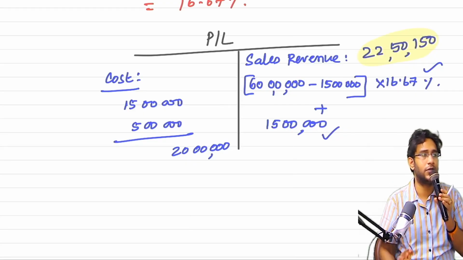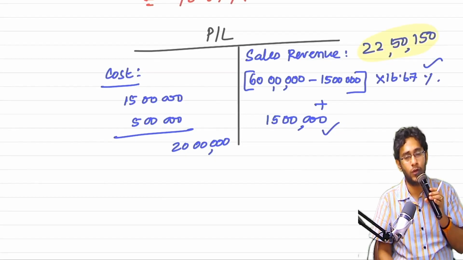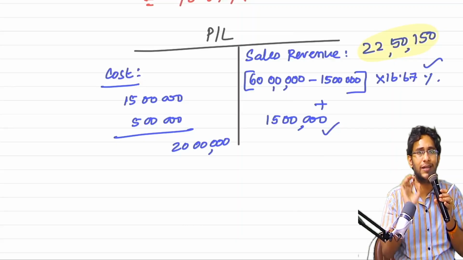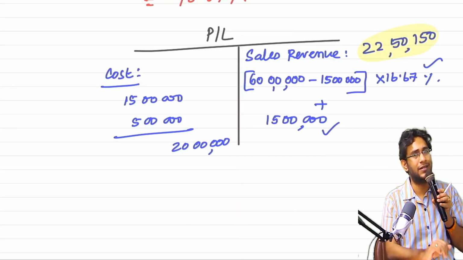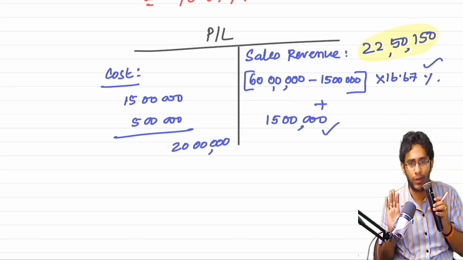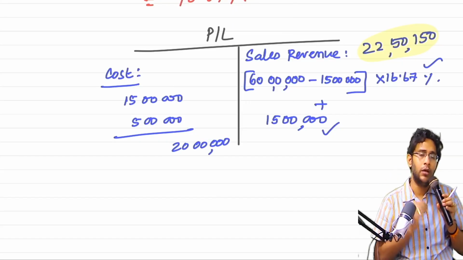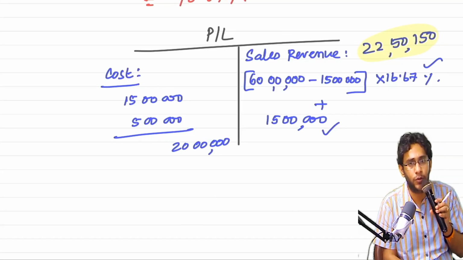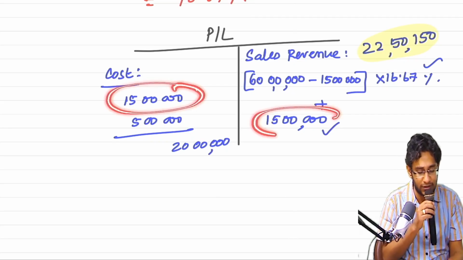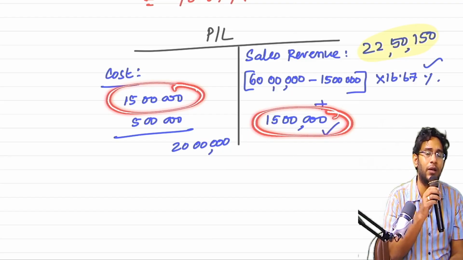These are ICAI questions. What they are asking you to do is, the 15 lakhs you incurred is there as an expenditure on the debit side of the P&L account, but it is not contributing to the progress of the work. So in the degree of completion measurement, remove it. Similarly, while measuring the revenue, recognize the revenue on this 15 lakhs only to the extent of cost incurred. That is what is happening.